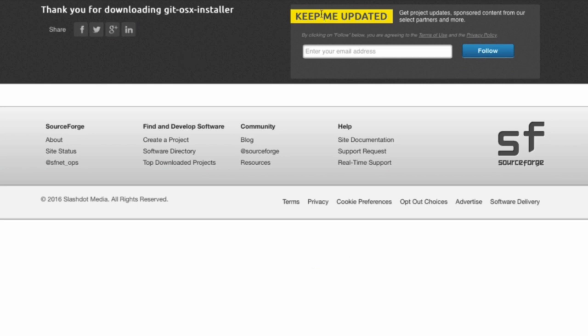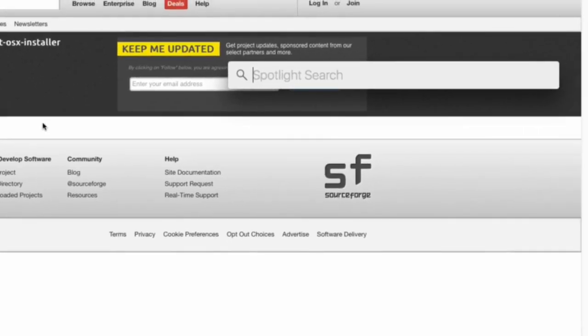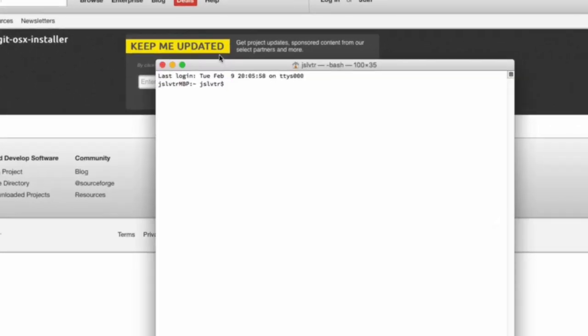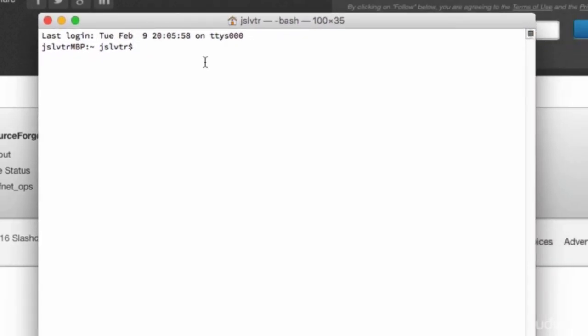So that's us downloaded. The only thing we have to do now to verify that this was installed is to open up Spotlight, which you can do with Command and Spacebar, and type terminal. Then you get a nice wee terminal here, and you can type git --version, and it does tell me 2.6.4, which is the version of the installer. If you're watching this at a later date, this version may be newer. Really that's everything you need to do in order to install Git on Mac. So that's fairly simple. Next, let's have a look at installing it under Linux.